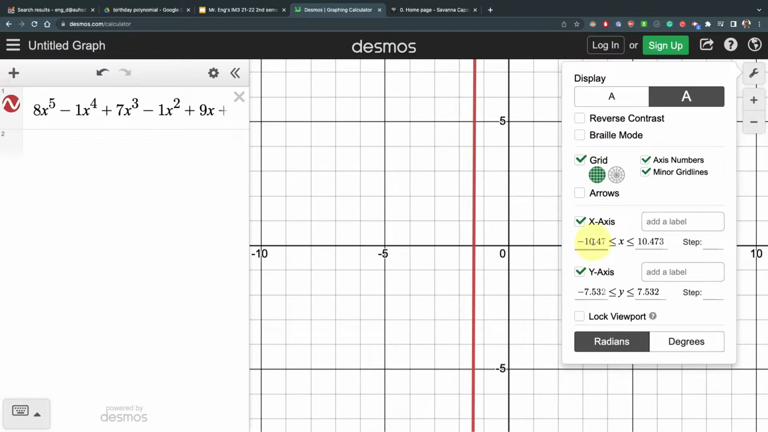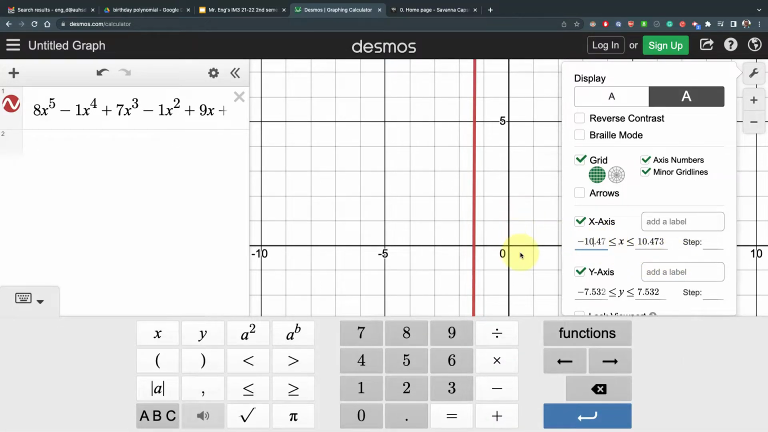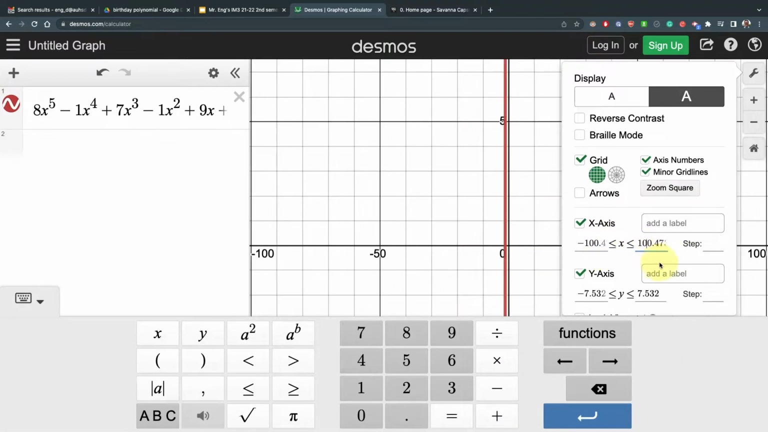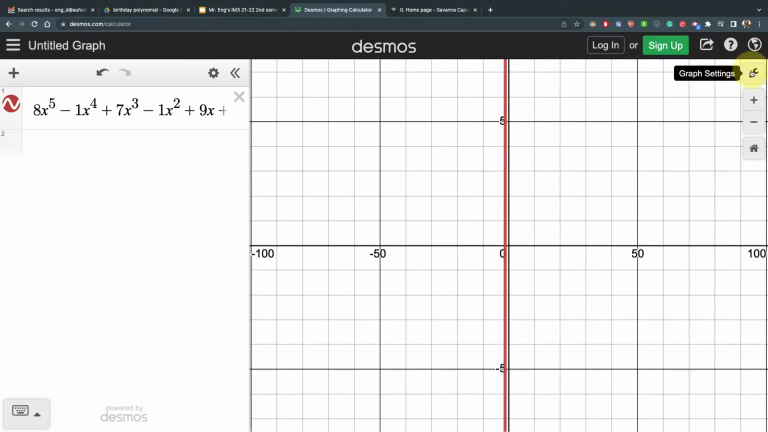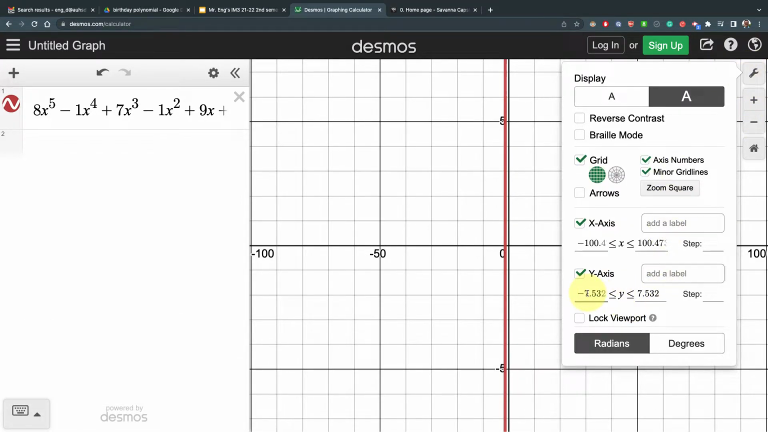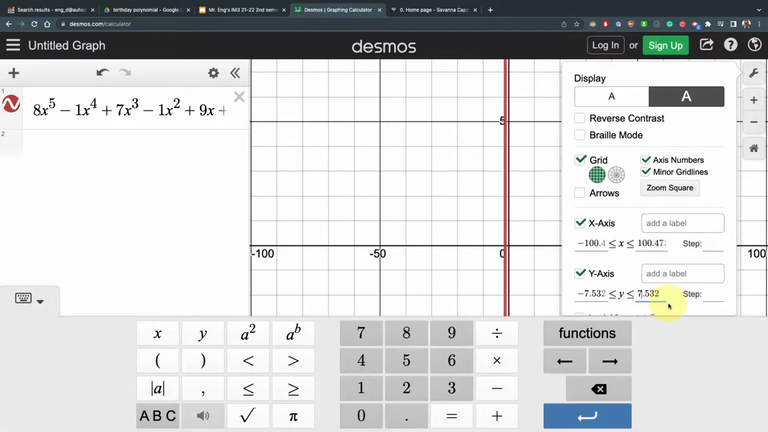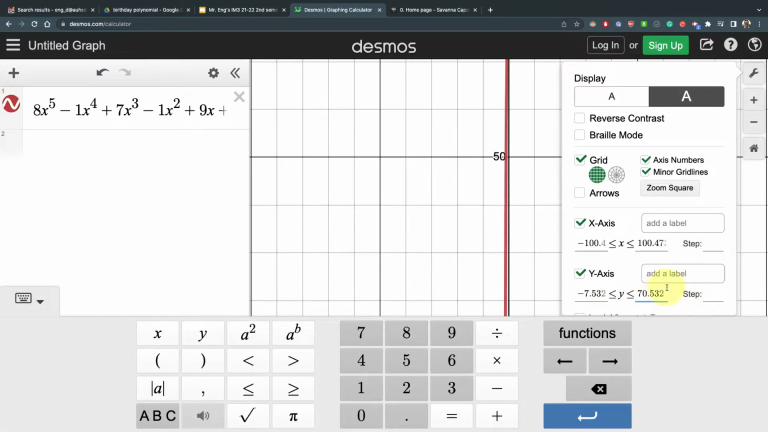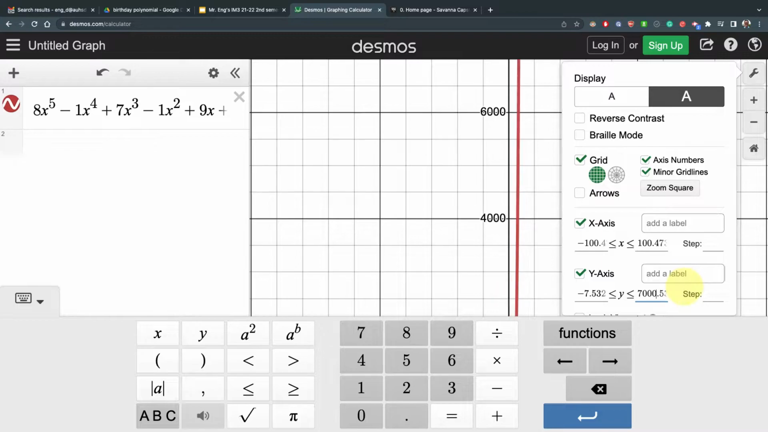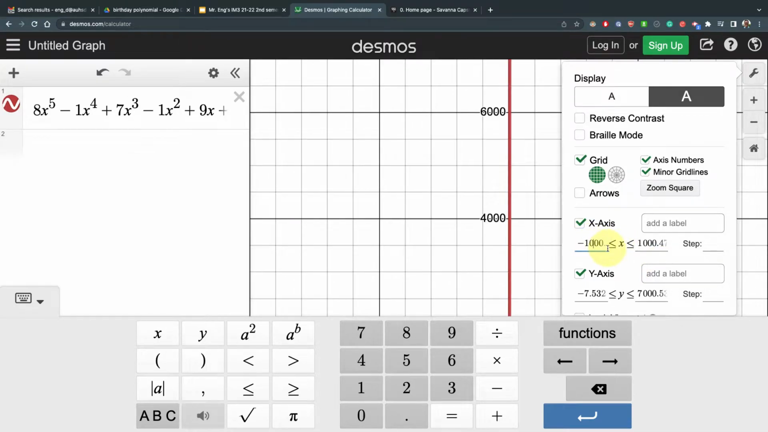So let's just say I wanted to go from -100 to +100. Let's see what happens if I just add a 0 in here. Let's see if it shows my graph. Nothing? Okay, so let's do the same thing with the y-axis. Let's go up to 70, see what happens. Nothing? How about 700? Nothing? 7,000? Okay, we're getting a little bit better. Let's add some zeros over here. How about a 0 there? And a 0 here. Okay, nothing much.